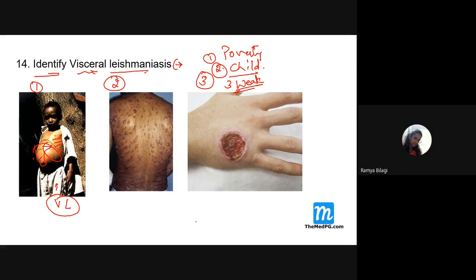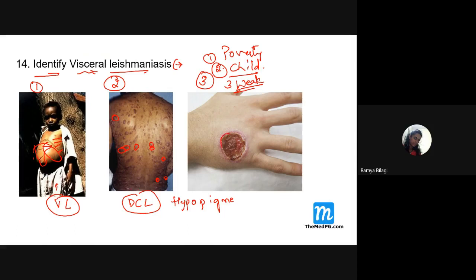Now, what about the second picture? What is this picture indicating? PKDL? Not PKDL, it is diffuse cutaneous leishmaniasis. PKDL means a very important thing is hypopigmentation. These are not hypopigmented. They are darker in color, right? So it is diffuse, it is present everywhere, and they are more hyperpigmented. So this is a case of diffuse cutaneous leishmaniasis.